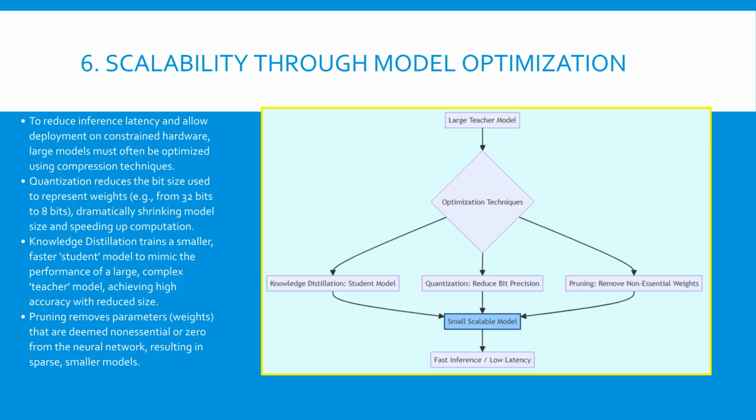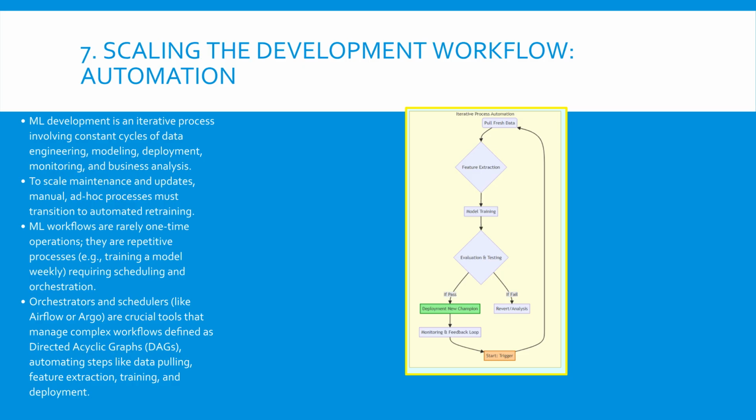We learned that model optimization via compression, quantization, distillation, and pruning is essential for reducing model size and latency. The important point is that these techniques allow huge models to run fast enough for real-time applications and deploy successfully on smaller hardware. Scaling an ML system isn't just about the data and the model. It's also about scaling the human workflow.